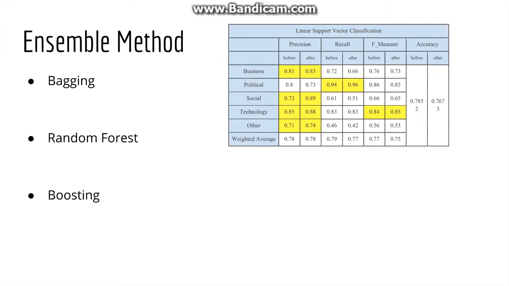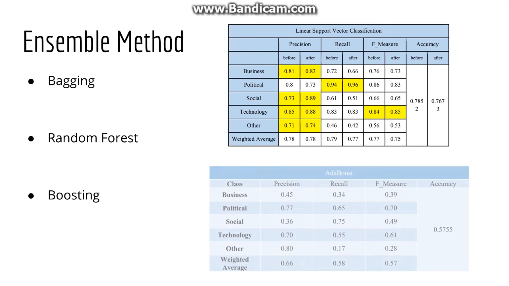We have also tried ensemble methods. First table is the result after implementing bagging classifier on linear SVC model. The result is very poor. Random forest ensemble classifier also does not perform better than our final model. Lastly, AdaBoost classifier does not give a high F measure. Therefore, we do not integrate ensemble methods in our system.